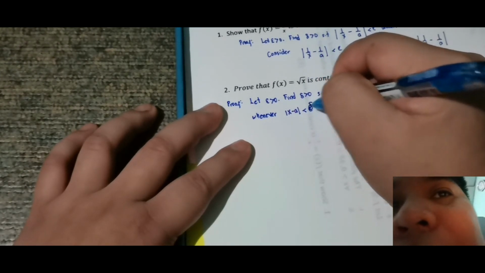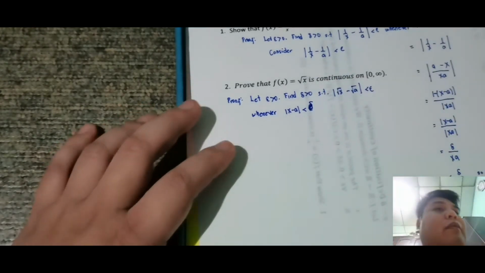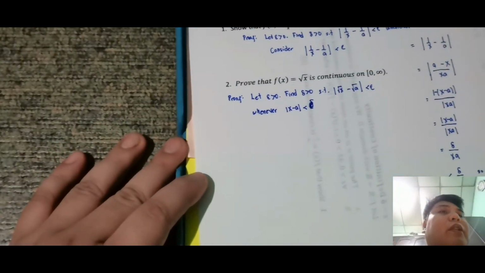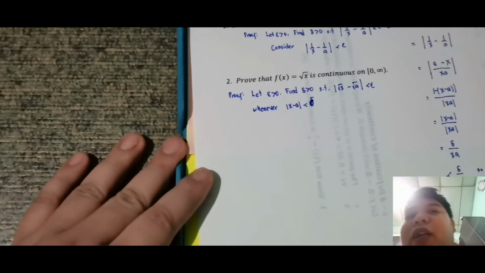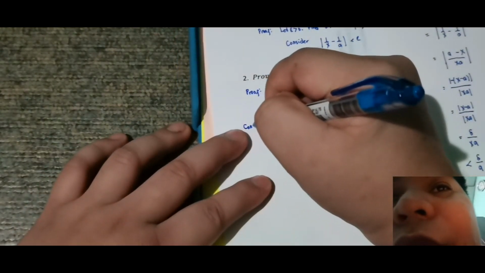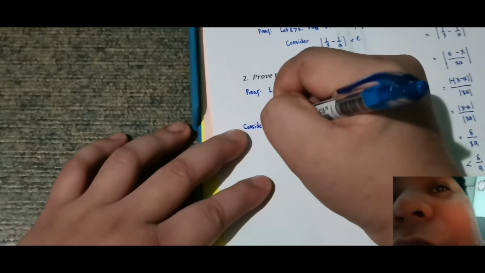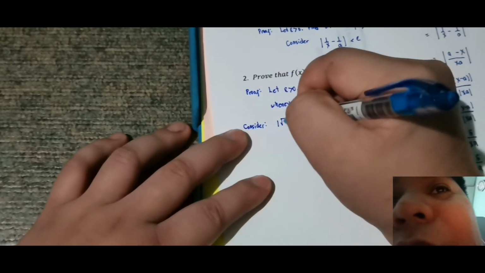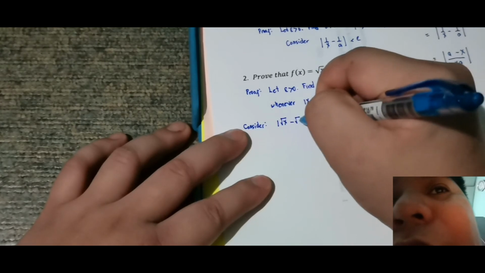Next, consider square root of x minus square root of a.